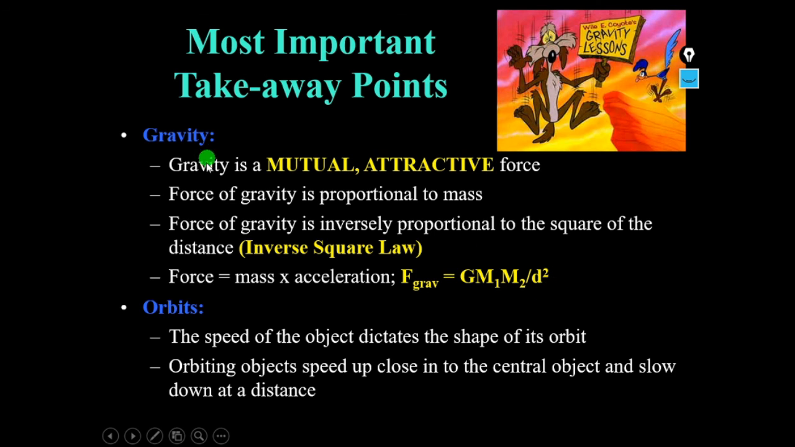Also, a few points relating to orbits: the speed of the object dictates the shape of its orbit. Orbiting objects speed up close to the central object and slow down at a distance. So when they are near the central object, the orbiting objects will have a higher acceleration, and when they are at a greater distance, their acceleration will be slower. These are the points that we have learnt from today's class.